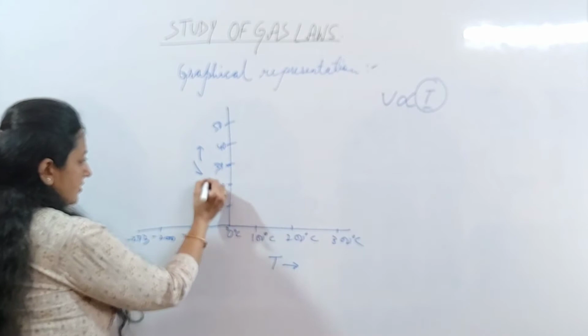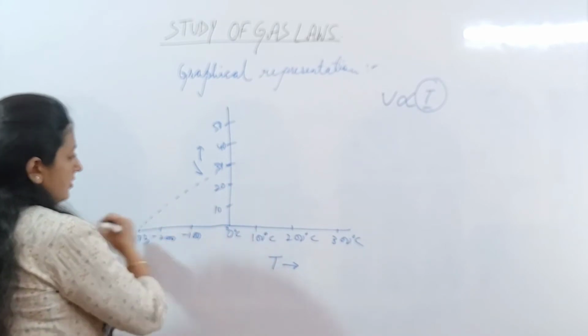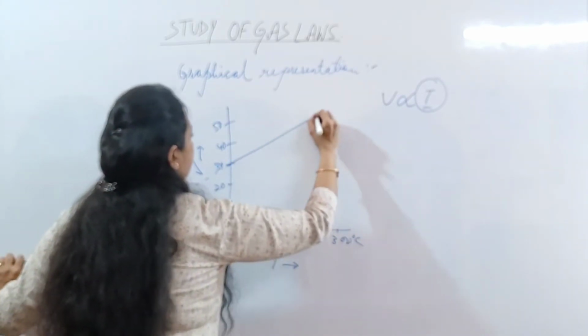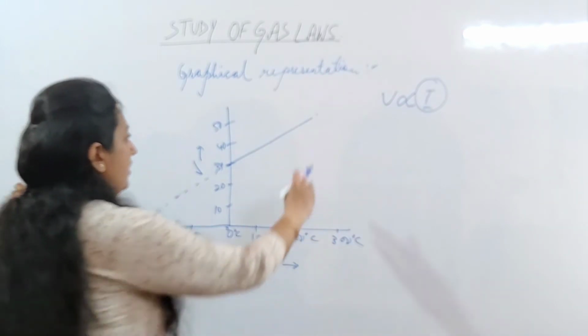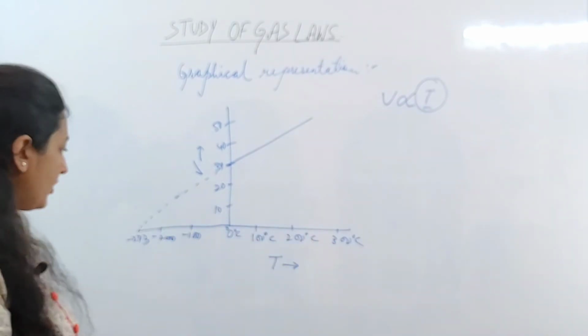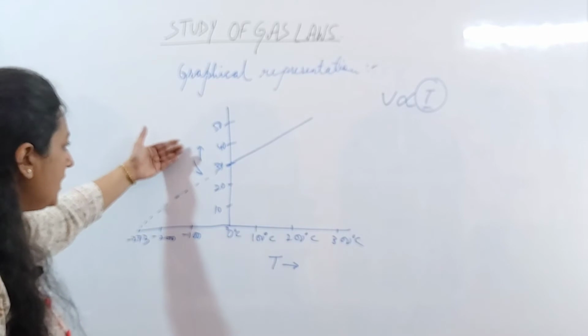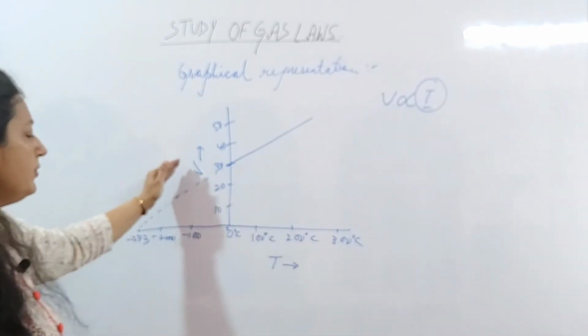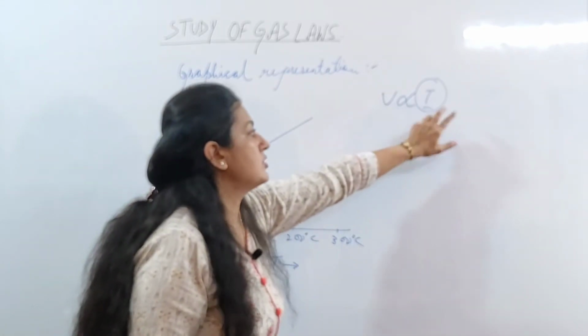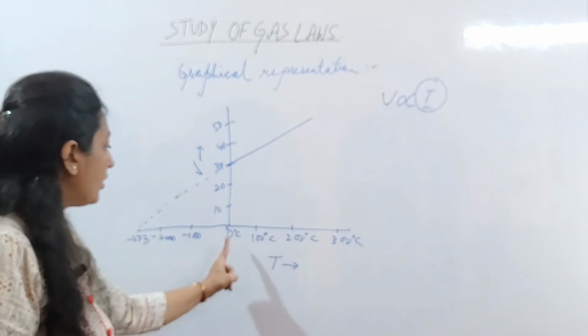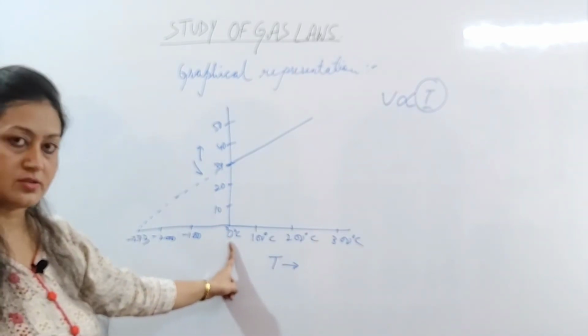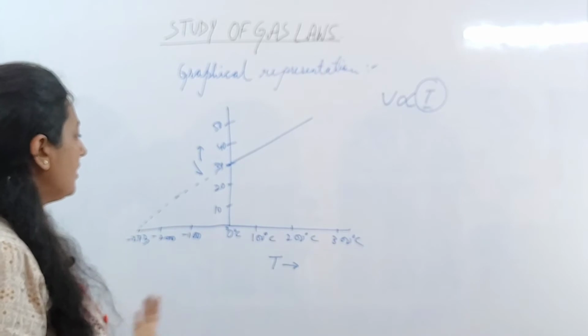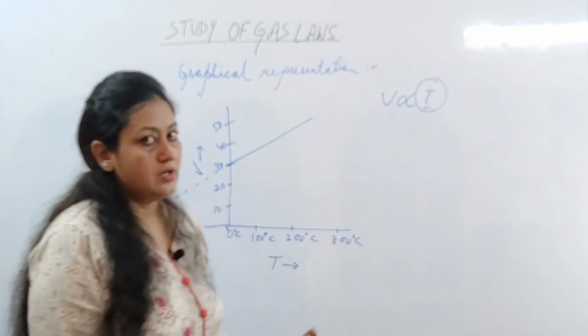So you will get a graph like this, and then you will get a straight line. So the starting point has to be minus 273, as the volume is directly proportional to the temperature in the Kelvin scale, and not this 0, because this is the temperature in the centigrade scale. So this is the graphical representation of the law.